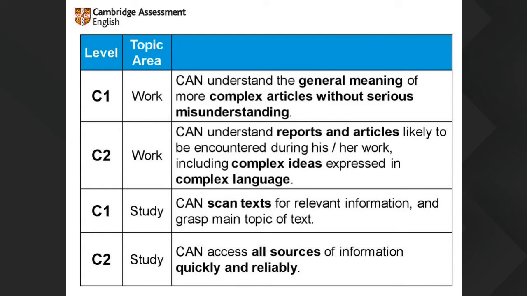And at C2, this is the top. Yeah, they can access all sources of information quickly and reliably. All sorts of information in the target language, quickly and reliably.